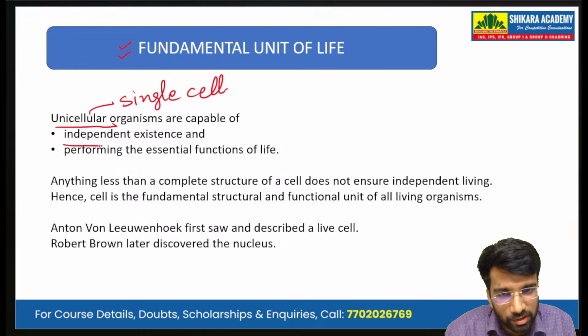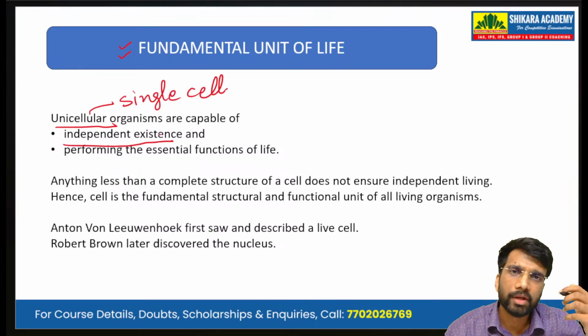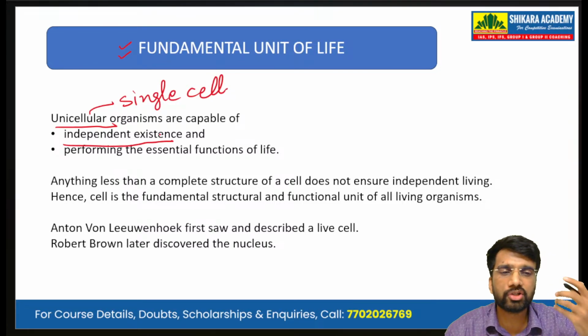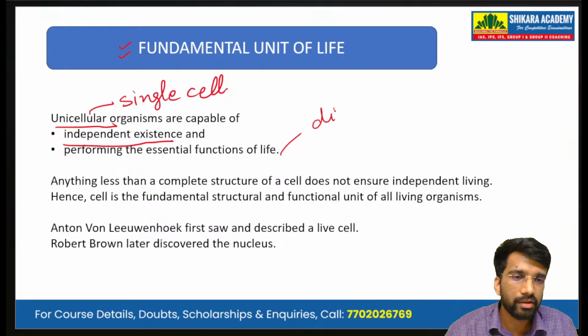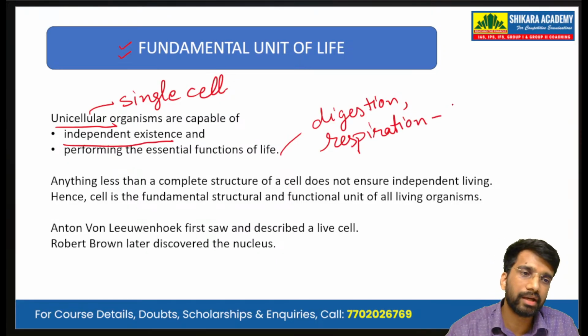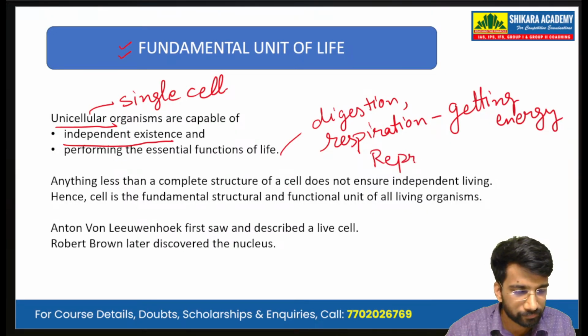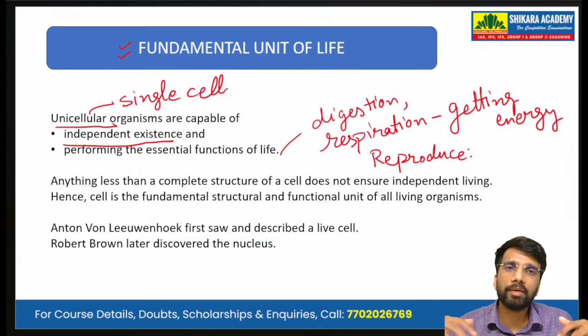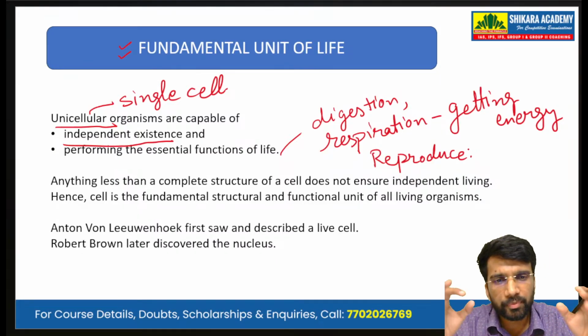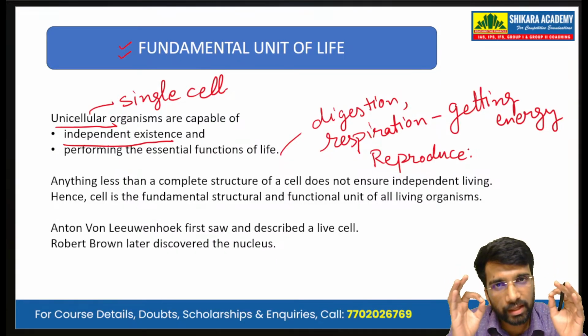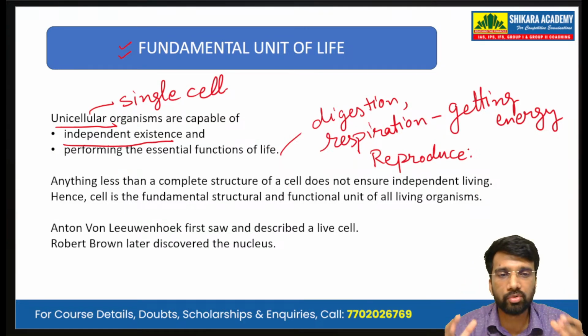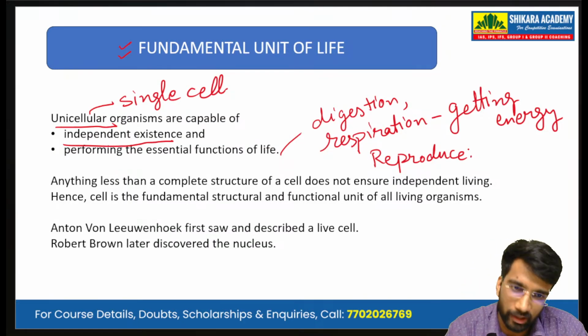They can survive on their own, and they are able to perform the essential functions of life such as digestion, respiration, that is getting energy, and they are also able to reproduce, making more and more offspring. So a unicellular organism is made up of one cell and is able to perform all the essential functions of life.